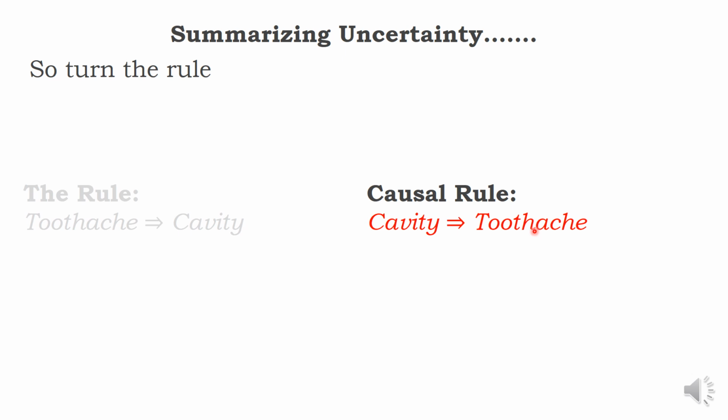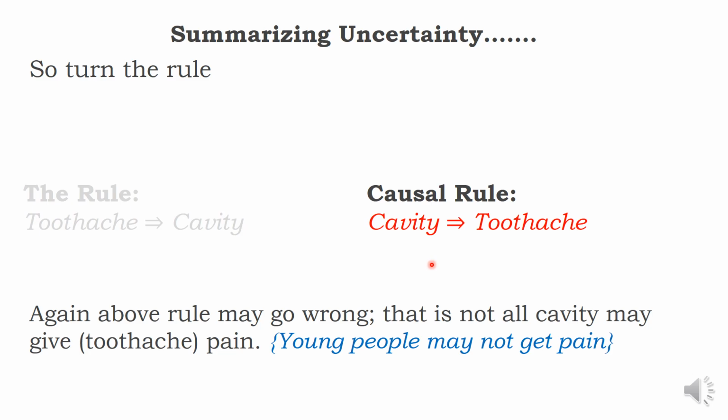Well, let us check whether this rule is okay or not. Are you having cavity? Yes, sir. Definitely you will have a toothache. Let us try whether this rule will work out or not. Our bad luck, even that may not work. Why? For youngsters, like a school student, he or she may not have pain because of age. The above rule may go wrong. What is that? If you have a cavity, then definitely you will get a toothache. It may go wrong. That is, not all cavities give toothache, because it is related to age also.